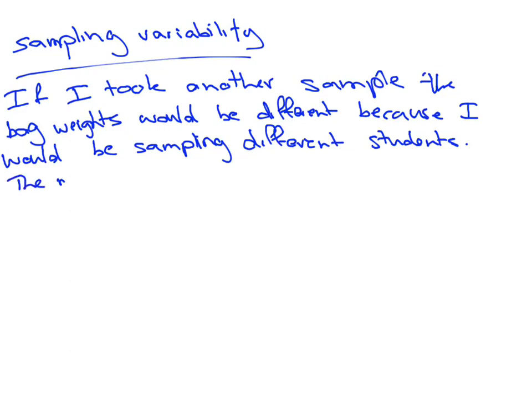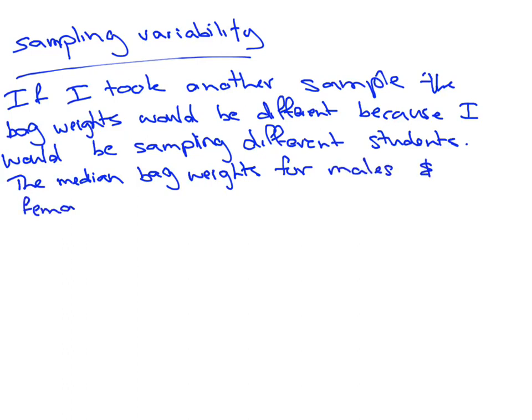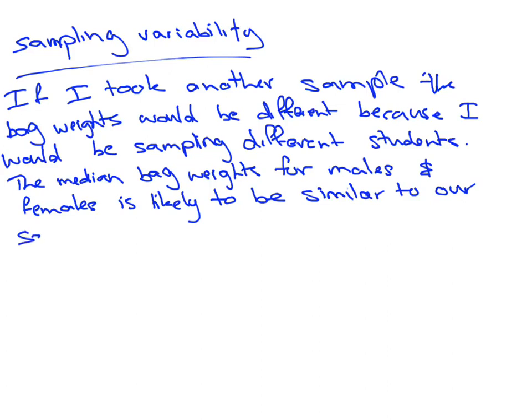So that's what I want to say: the median bag weights for males and females is likely, because I can't say for sure, to be similar to our sample medians.